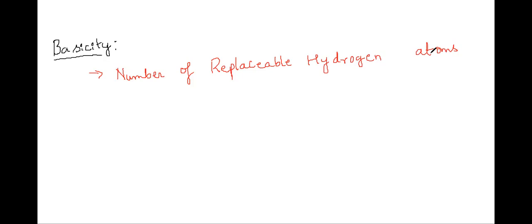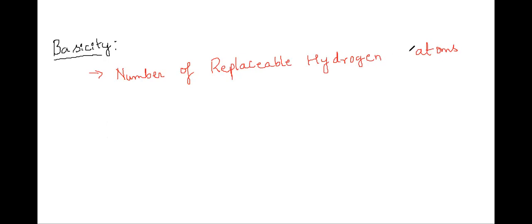Basicity is defined as the number of replaceable hydrogen atoms. From where are we going to replace? From a molecule of acid, which is known as the basicity of that acid.